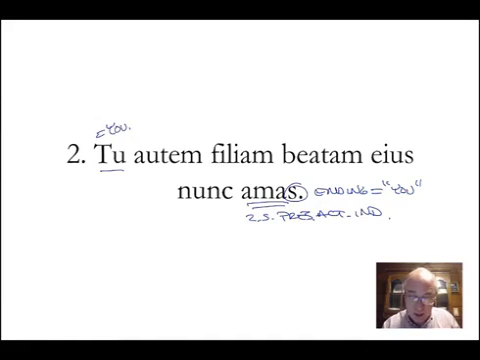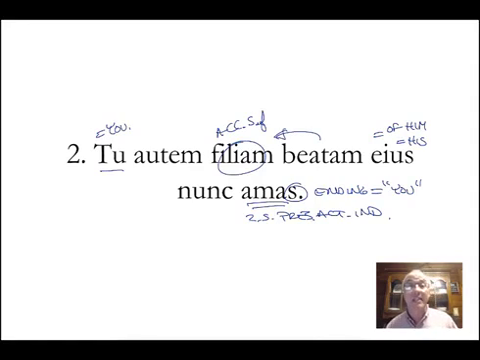You, moreover, and we have this autem here, moreover, so it really brings that out. You, however, or moreover, you now love the beautiful daughter, eius, equals of him, but we usually say his. You, moreover, now love his beautiful daughter. This is accusative singular feminine, and beatam modifies that.